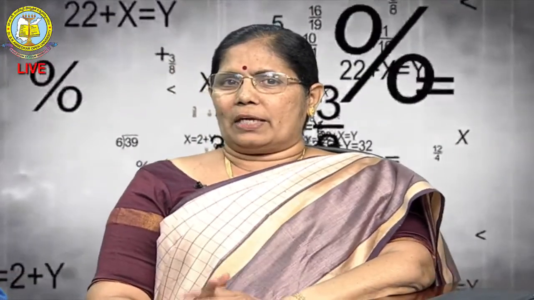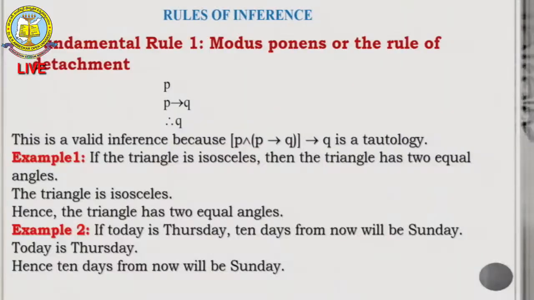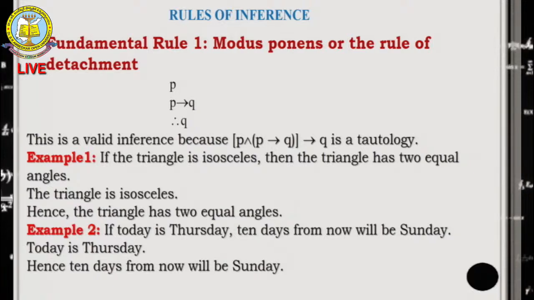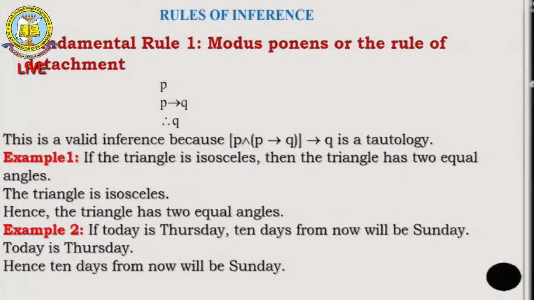So, here we are going to talk about the rules of inference. Students, there are a total of 8 laws to check whether the given arguments are valid or not. Out of that, we have discussed mainly 4. What is the fundamental rule? Fundamental rule is the rule of detachment, or modus ponens.